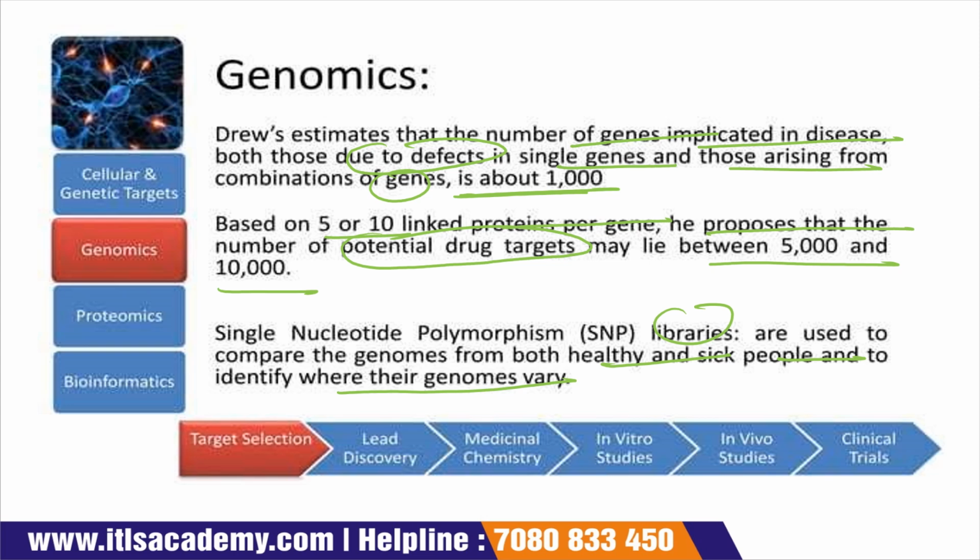In that library they identify how the genome of a healthy person varies from that of a sick person.